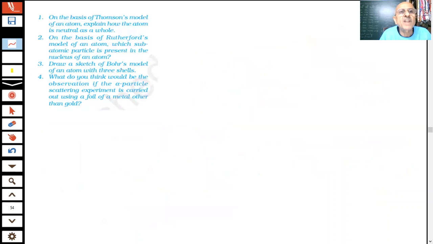On the basis of the Thomson model, explain how the atom is neutral. You already know that the positive charge must be equal to the negative charge, so it will become neutral. On the basis of the Rutherford model of atom, which subatomic particle is present in the nucleus of the atom? Tell me the answer to question number 2, students. According to Rutherford, which particle is present in the nucleus of the atom? Proton, positively charged particles.